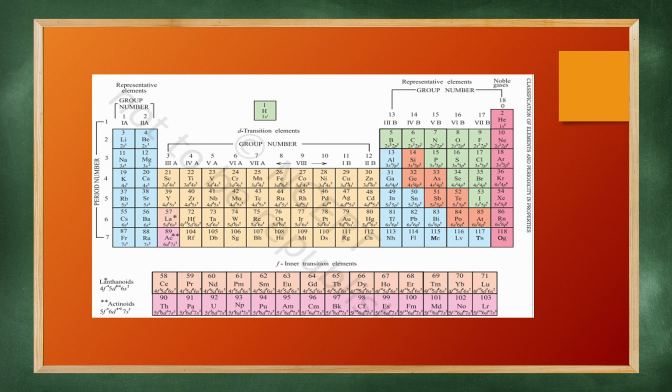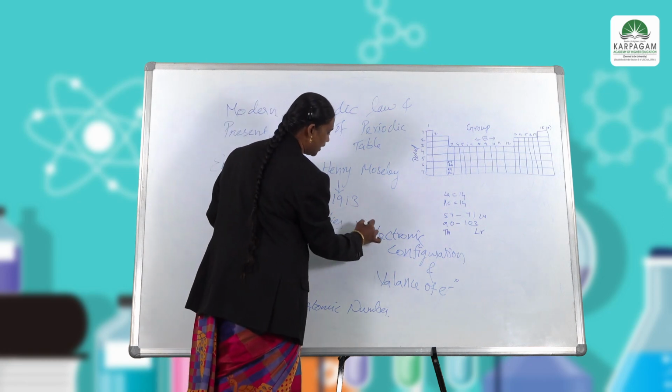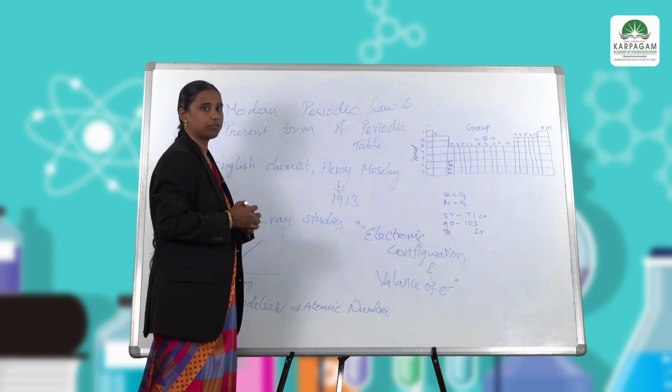Period to period, this periodic table has been modified into various forms. Some forms stress and explain the chemical reactions and valence, and other forms of the periodic table explain or stress only the electronic configuration of the elements.